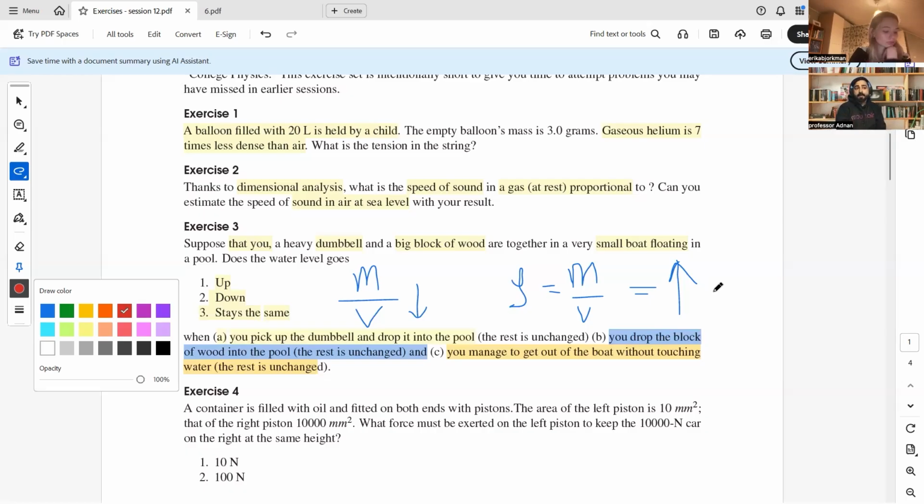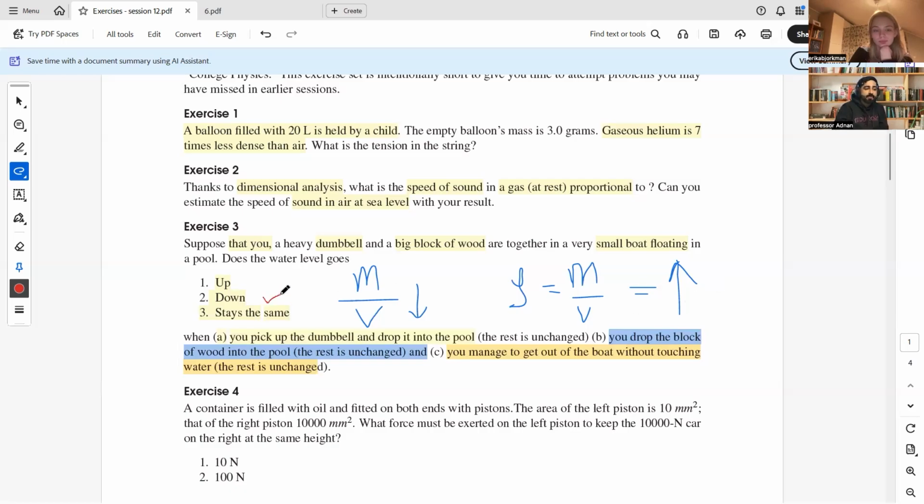Have you understood? Yeah, I understood. Now a little bit the water level will come down. So the second case's answer is the option, down. Water will move down because the weight of the boat is now reduced, and that dumbbell has moved downward and it is not floating in the water. So an equal weight of water is not displaced by the boat. The actual weight displaced by the boat is now reduced. As a result, the water level is down.